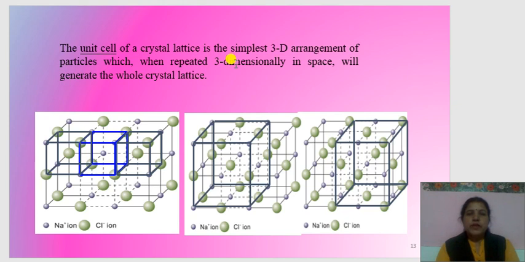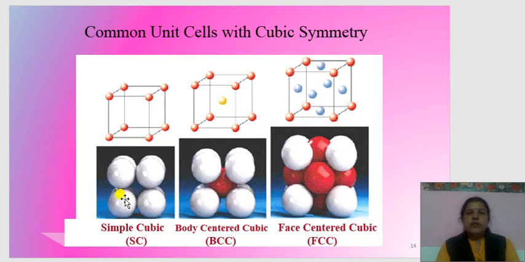This is an example of a unit cell. This represents a unit cell. Here also Na plus and Cl minus ions. This represents a unit cell, because if these unit cells are repeated in the crystal, it forms a crystal structure. Common unit cells with a cubic symmetry. Here simple cubic cell, body centered cubic cell, and this represents a face centered cubic cell. These are the examples of the unit cells.